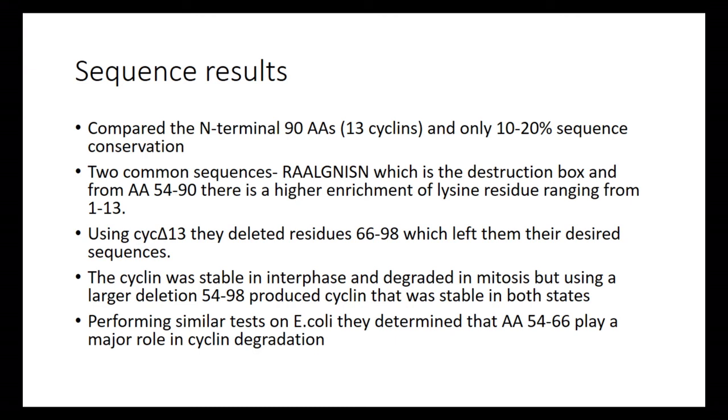And then they did a larger deletion of 54 to 98, and the different thing about this is it produced cyclin that was stable in both states, which essentially means that this had arrested the cell in mitosis, because if it can't break down cyclin, it gets stuck in mitosis and can't move on to the next interphase. And then by performing similar tests on E. coli, deleting different sizes of residues, they determined that amino acids 54 to 66 must play a major role in cyclin degradation,